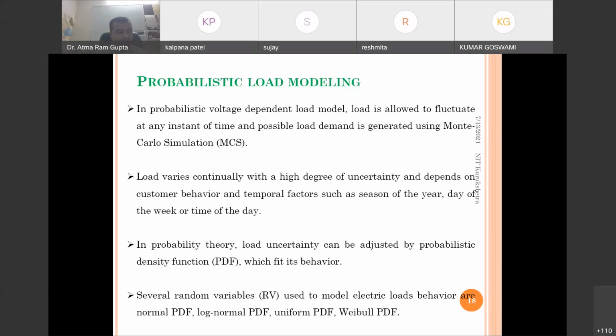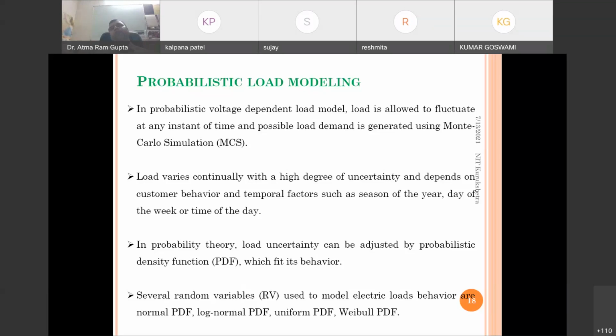Then we find the mean and variance, and then we find the probable active power load or reactive power load. There are various probability distribution functions like normal PDF, log normal PDF, uniform probability distribution function, or Weibull probability distribution function.